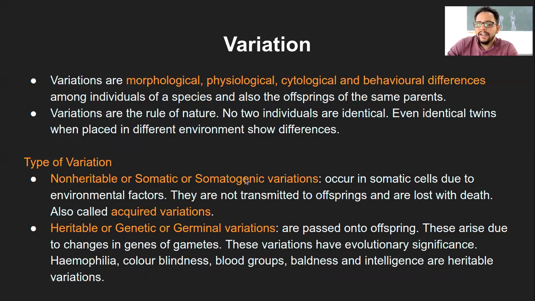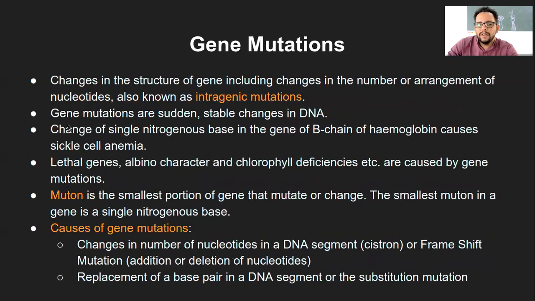If they are non-heritable, they will not be passed on to neighboring cells unless the cell is dividing by mitosis and creating many copies. There they will be carried. But if the mutation is in the germ line or the gametes, then it will produce similar copies of the mutated gene.